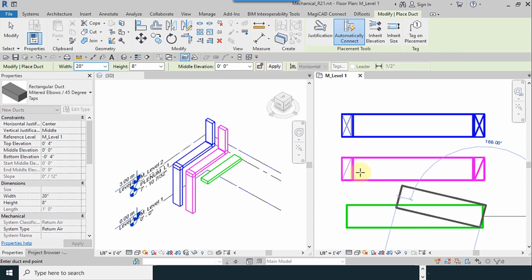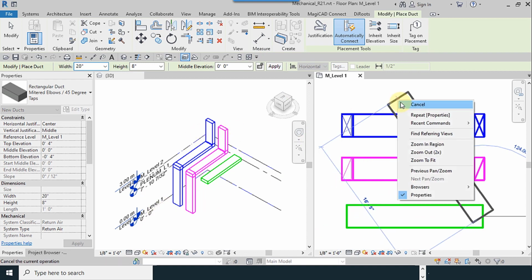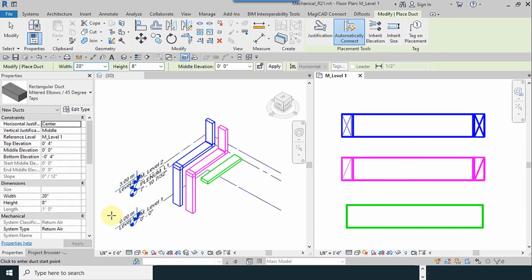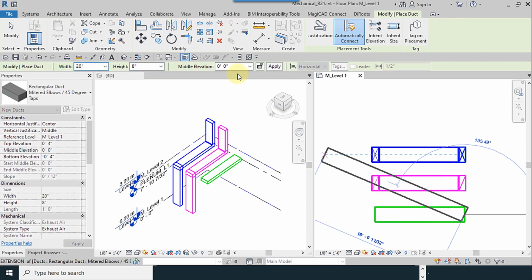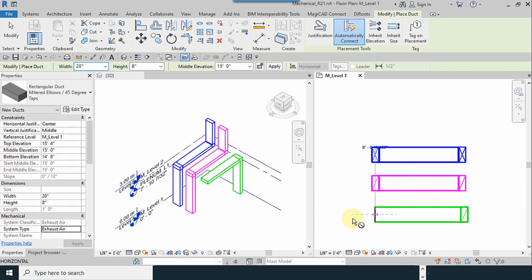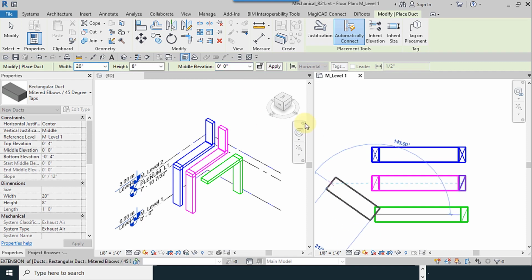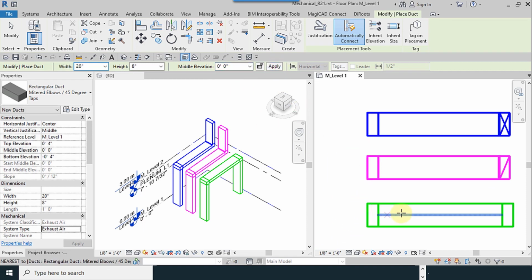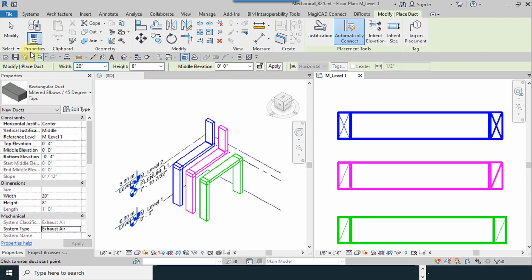Okay. We had to change the system to the exhaust air. 15 feet for this, apply. I change the elevation to 0, apply. Like this.